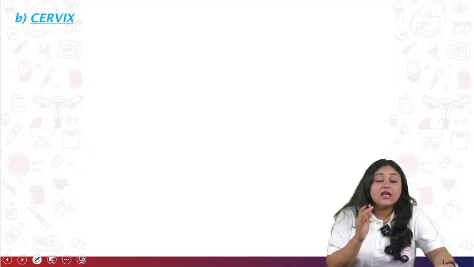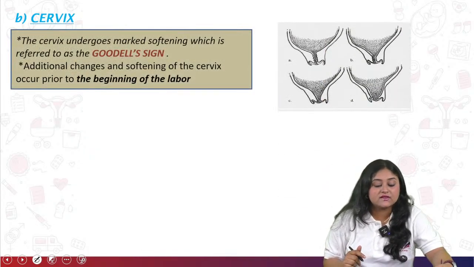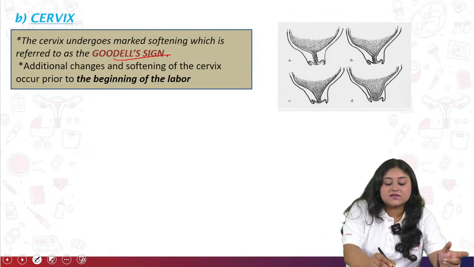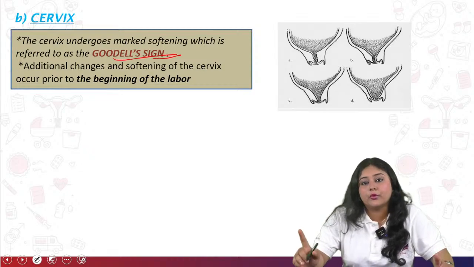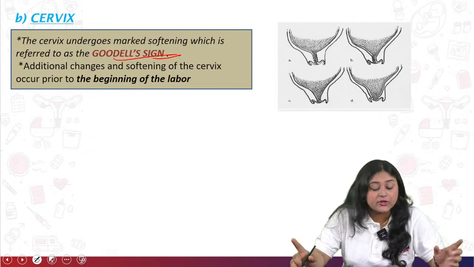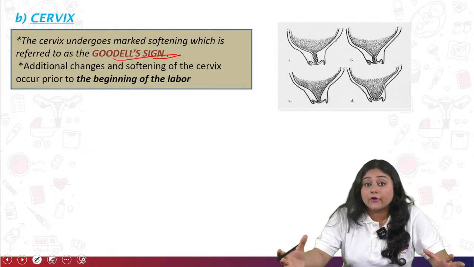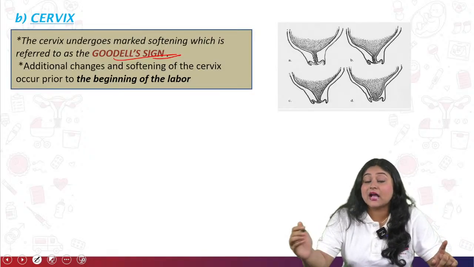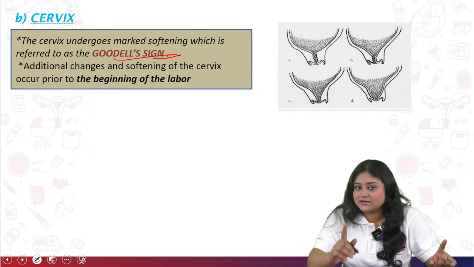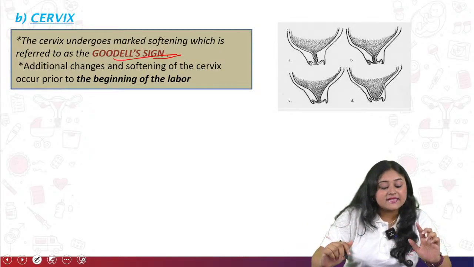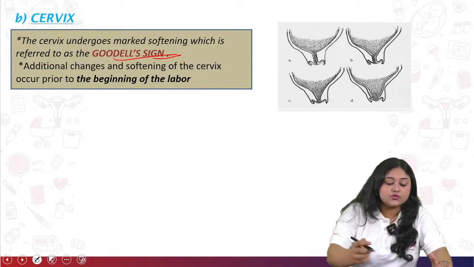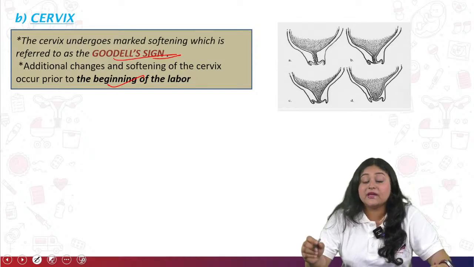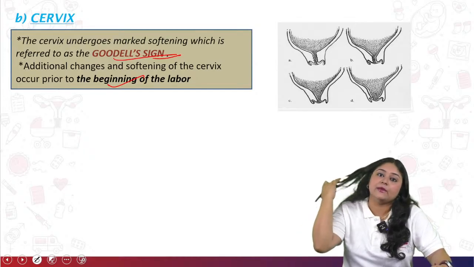So now come to the cervix. For the cervix, what are the changes? The cervix undergoes marked softening which is referred to as Goodell sign. These signs are also one of the most important questions. Goodell sign is when the cervix becomes very soft during pregnancy. When the cervix shows a bluish discoloration, that is known as Jacquemier sign. And additional softening of the tissues occurs at the onset of labor.